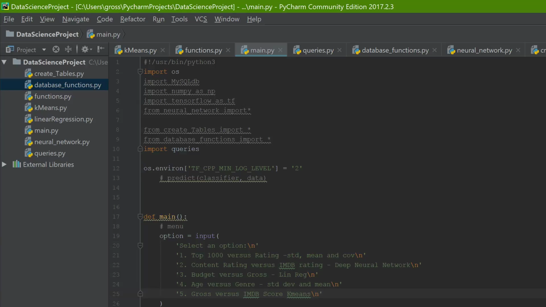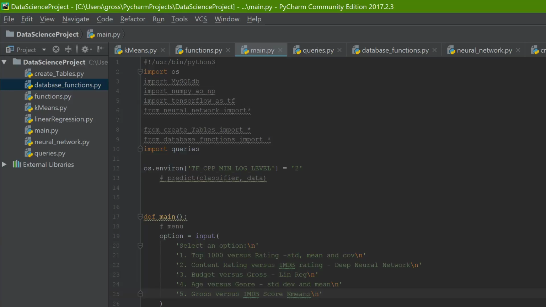There we go. So we're actually doing the rating for specific genres to see if there's a correlation between a genre and the rating in the top 1,000. As you can see, we're getting some pretty decent results. I think I'll be able to do some statistical analysis to see if there's any significance to these. Going on to the next question.